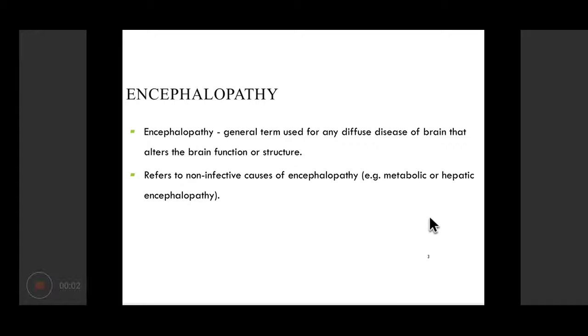Another term that is used frequently is encephalopathy, which is a general term used for any diffuse disease of the brain that alters the brain function or structure. That means it is a diffuse brain disease involving the entire brain, not restricted to any particular area or segment. It refers to non-infective causes of encephalopathy also, like metabolic or hepatic encephalopathies.